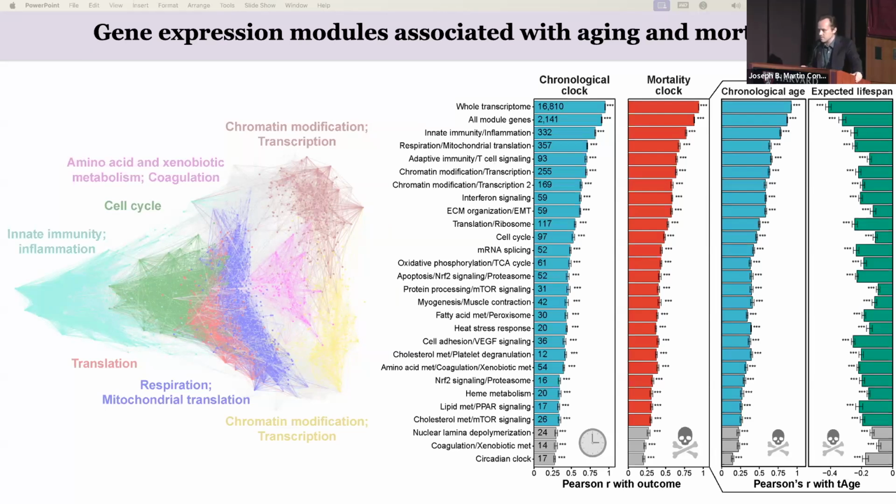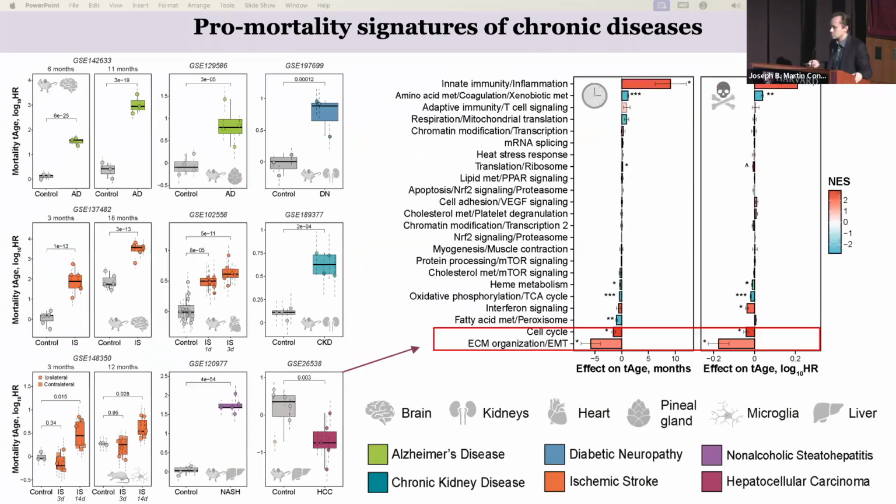So now let's move to some examples. We started from chronic diseases. We collected data. This is basically public data, 9 data sets on different chronic disease in rodent models in mice and rats, including Alzheimer's disease, chronic kidney disease, ischemic stroke, etc. As expected, transcriptomic clocks predicted diseased animals to be older than age-matched controls, with one interesting exception. For hepatocellular carcinoma, actually the clock predicted cancer cells to be transcriptomically younger than control tissue.